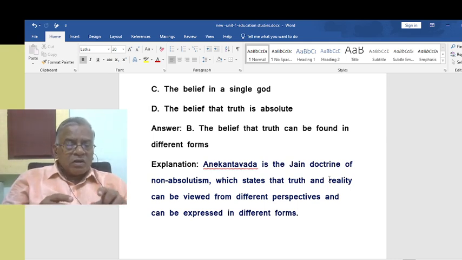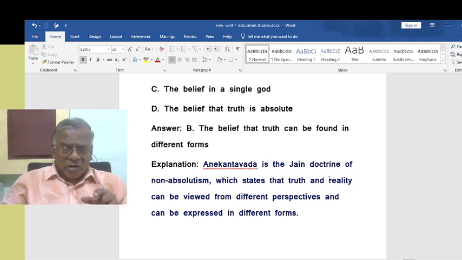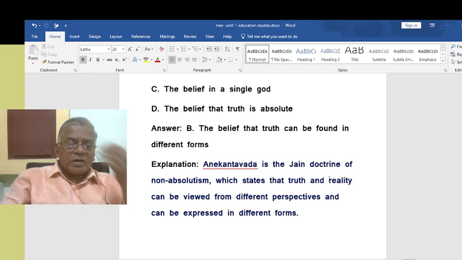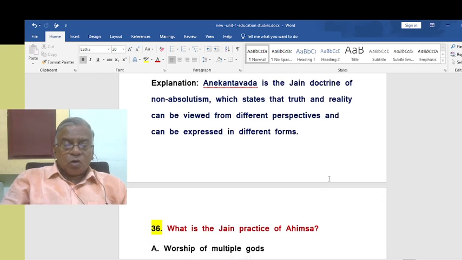That is called non-absolutism. I hope you understand this. Very nice concepts. So Anakandavada is the Jain doctrine of non-absolutism. That means truth can be viewed from different forms, or truth can be found in different forms. That is called non-absolutism. There is no only one truth. I hope you understood this concept.